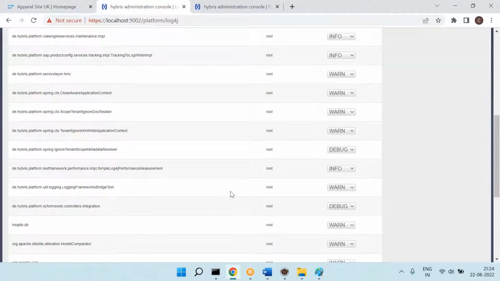So we have different types of logs, right? So this is one more certification question. You need to remember what are the allowed log types. Debug, info, warning, error, and fatal. These are the allowed log types.